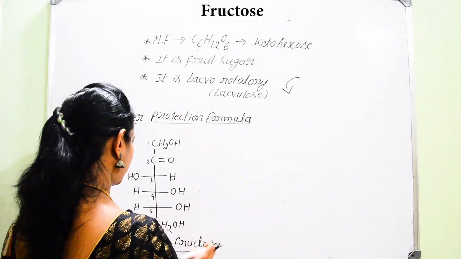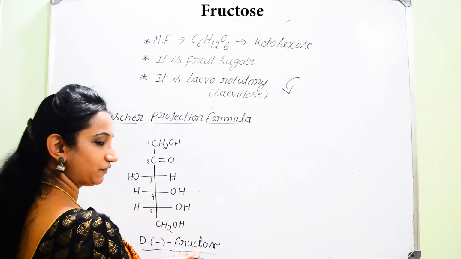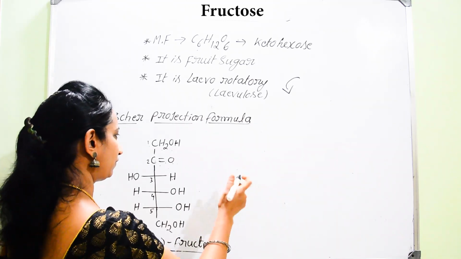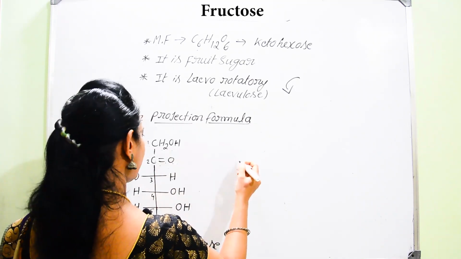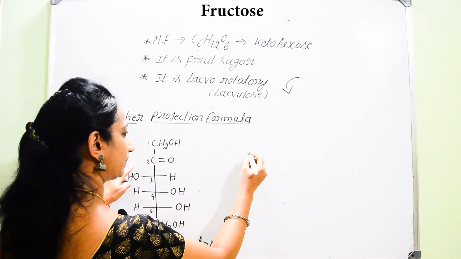So now we are going to get two forms of fructose, one is the alpha form and the other one is the beta form. In case of the alpha form, first let me write the CH2OH on the left hand side of the second carbon atom.